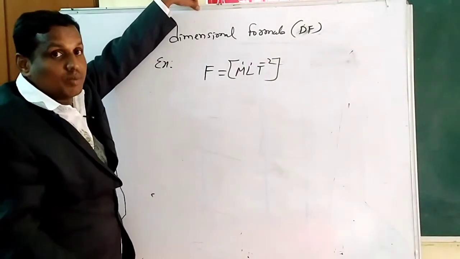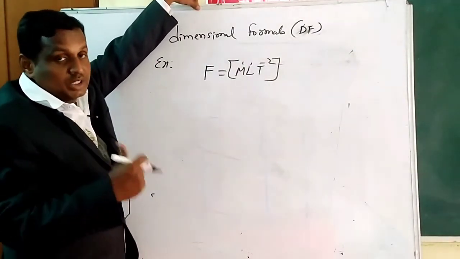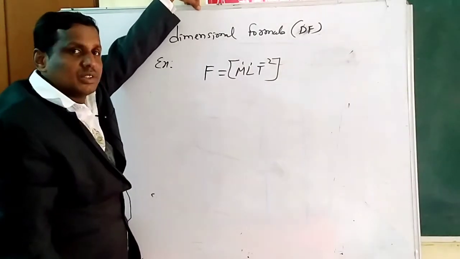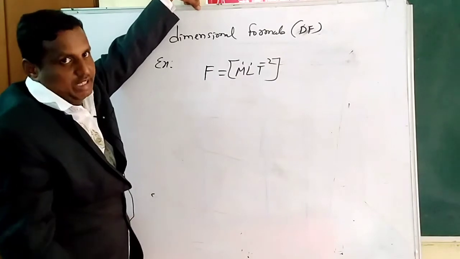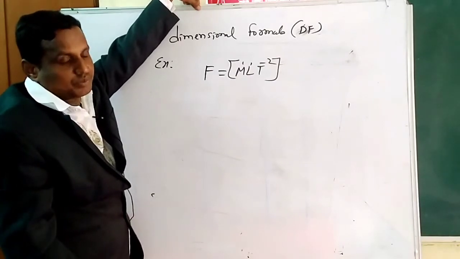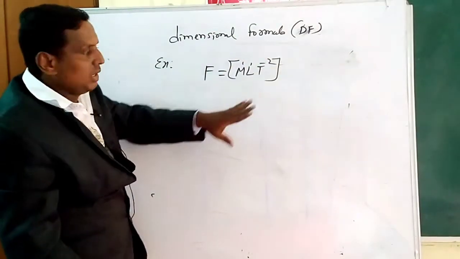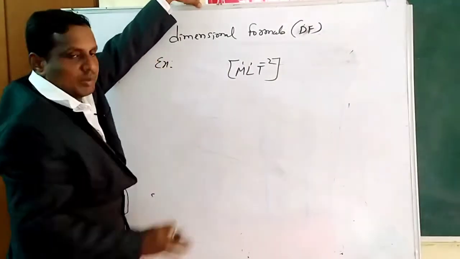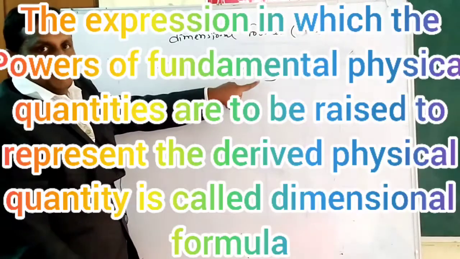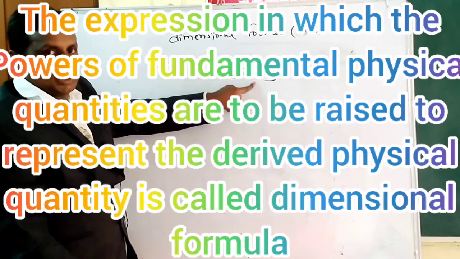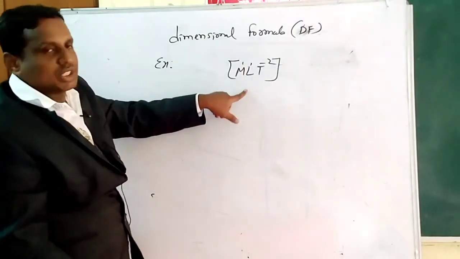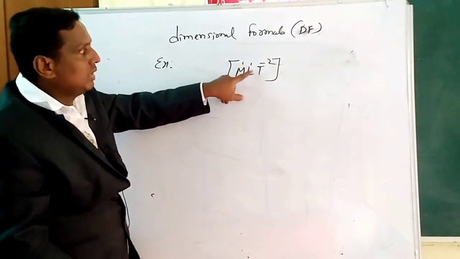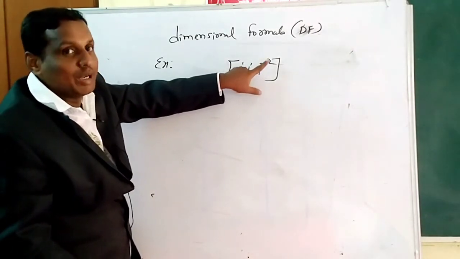What is the dimensional formula? What is its importance here? I am telling you the definition first. Just for the dimensional formula, the expression in which the powers, M power 1, L power 1, T power minus 2.